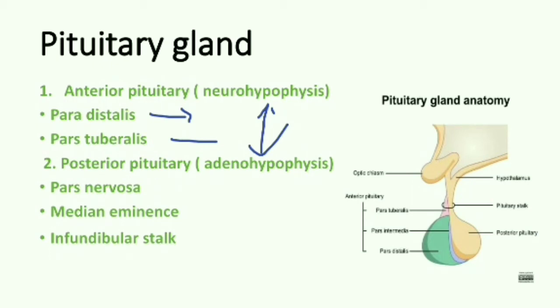And pars intermedia is a narrow band that is usually separated from the pars distalis by a hypophyseal cleft. And posterior pituitary or neurohypophysis consists of pars nervosa and median eminence infundibular stalk.